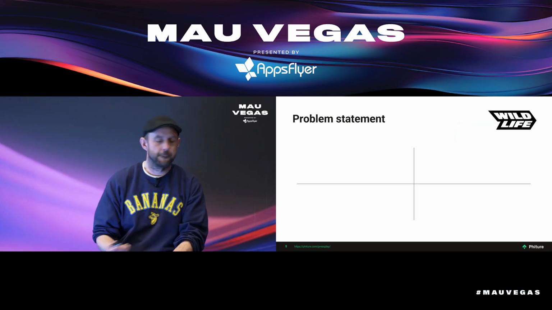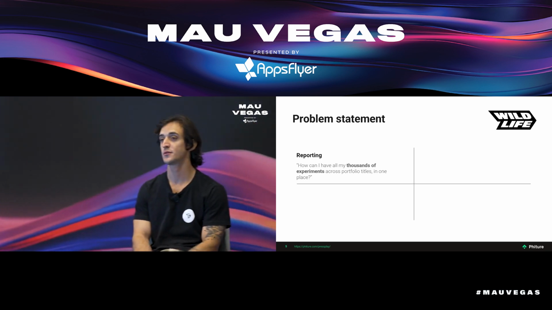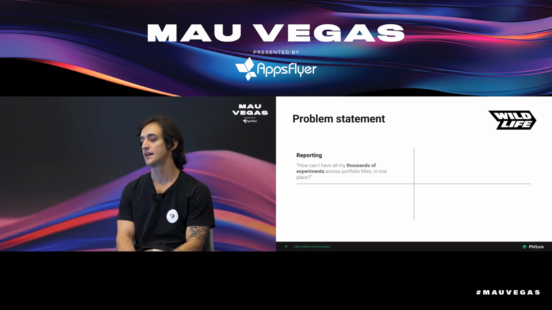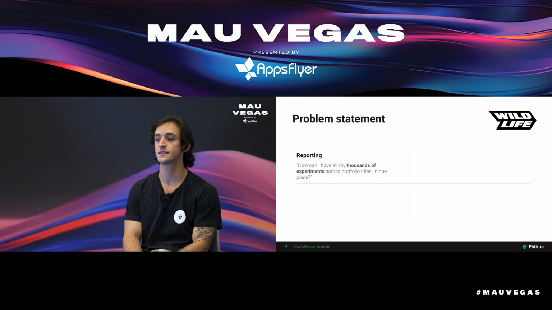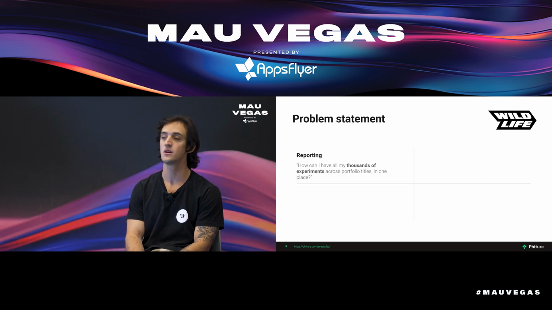Yeah, so what happened when we started to approach Phiture to develop this project? Everyone that runs ASO knows that it's a very laborious task. It takes a lot of time and manual work. There are mostly no APIs available. So we started with the reporting, which was, how can we automatically update a spreadsheet or something that could keep all of our data in one place and be easy to handle. So this was, how can we do it?